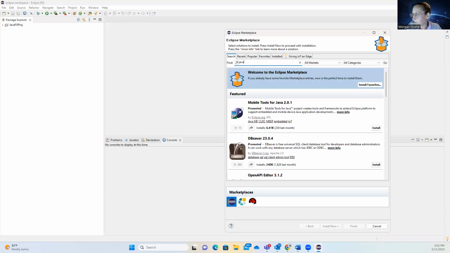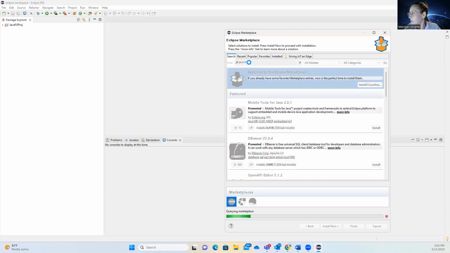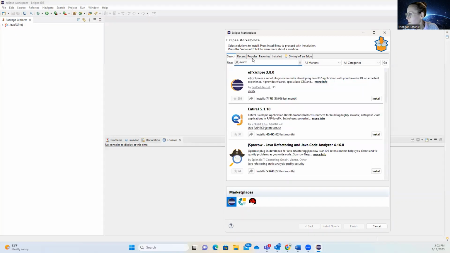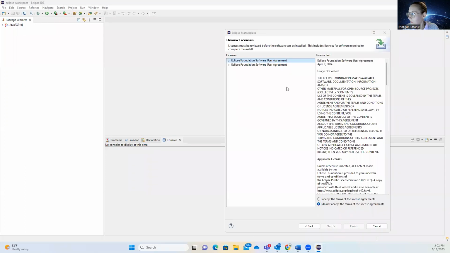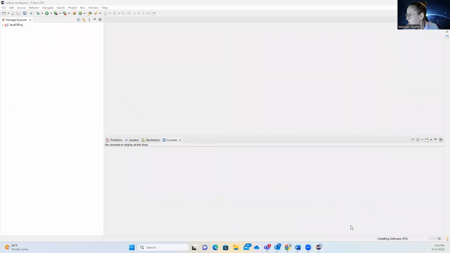We're going to search JavaFX. Install. We need to accept the license agreements and finish. So now we need to wait. The plugins need to install. You can see the progress bar at the bottom of your IDE.